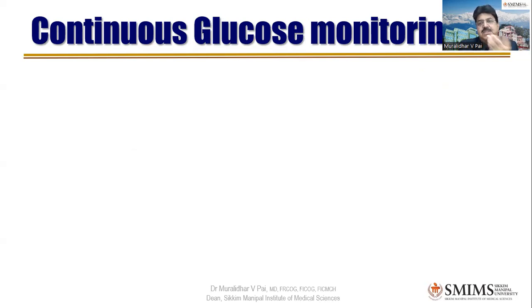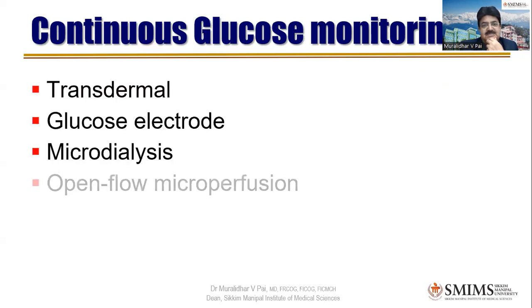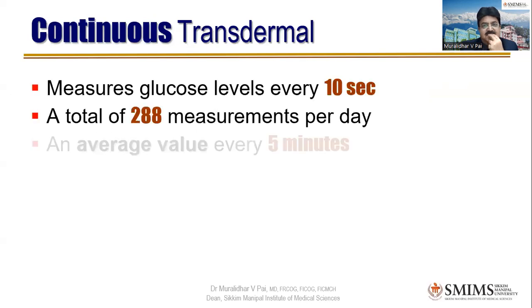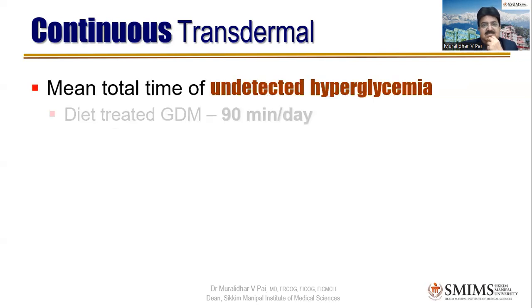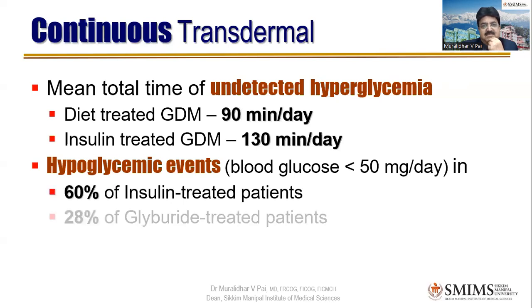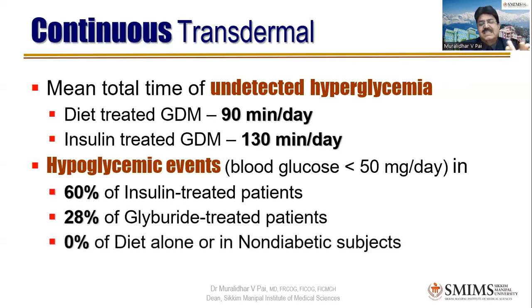So what is continuous glucose monitoring? These are coming up now, where transdermal patches are stuck to the body, and other methods where they continuously check the glucose levels. What they have found out is that there are undetected hyperglycemia and unnoticed hypoglycemia in patients, nearly 60% in insulin treated patients, but 0% in diet controlled. But I don't know how far we can use it. I have not seen anybody using it. It has its own flaws, as you can see.